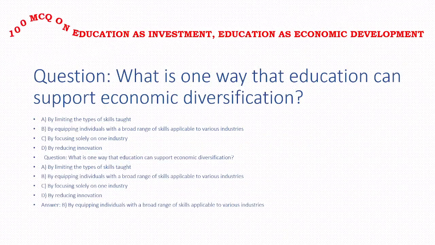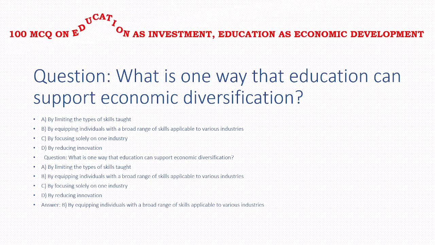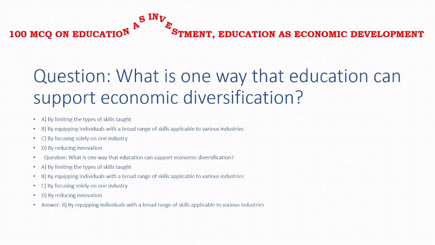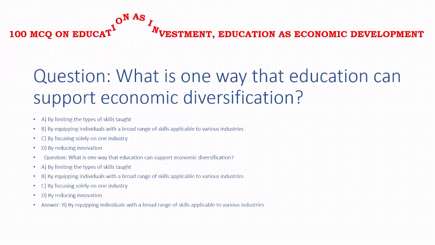Next, what is one way that education can support economic diversification? Options: by limiting the types of skills taught, by equipping individuals with a broad range of skills applicable to various industries, by focusing solely on one industry, by reducing innovation. Answer of this question is option B, that is by equipping individuals with a broad range of skills applicable to various industries.